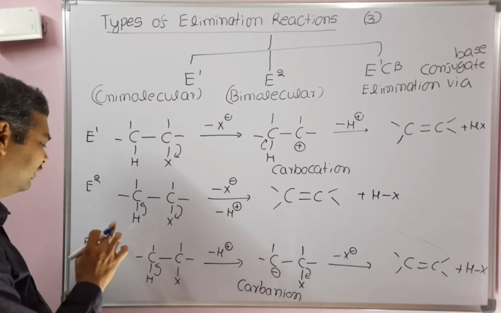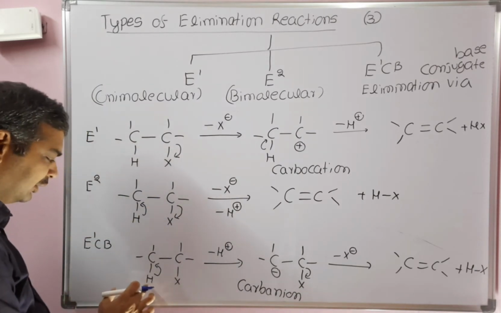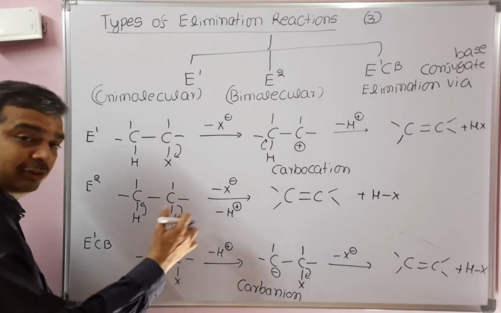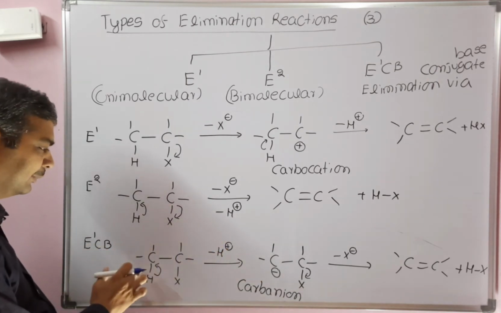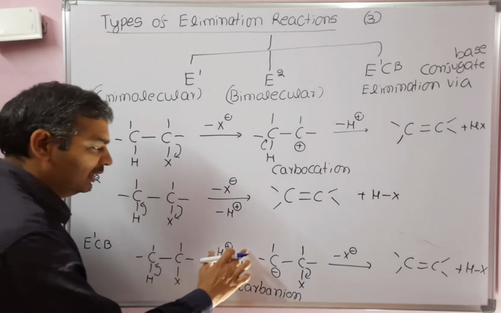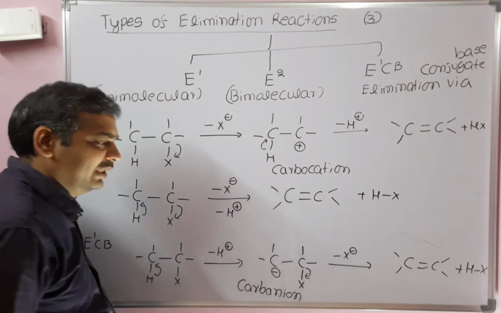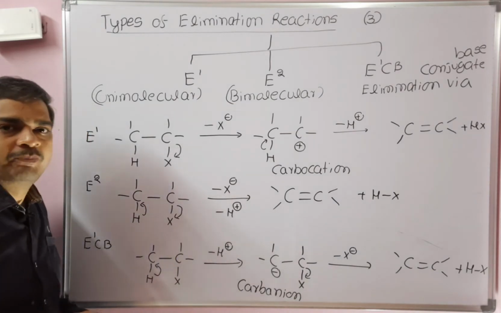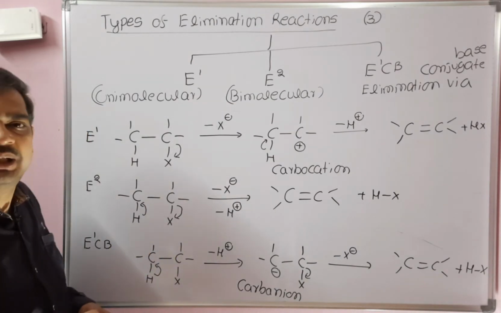Whereas in elimination via conjugate base, first the base abstracts a proton, so the CH bond will cleave and H plus will be eliminated. The resulting carbanion, in the second step, X minus will be eliminated to give the alkene. So these are the types of elimination reactions.